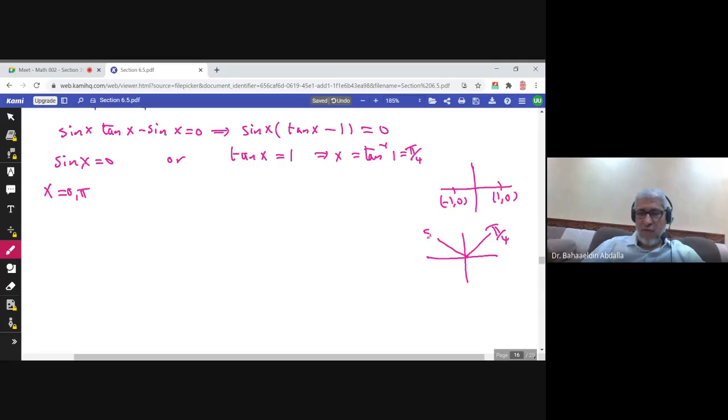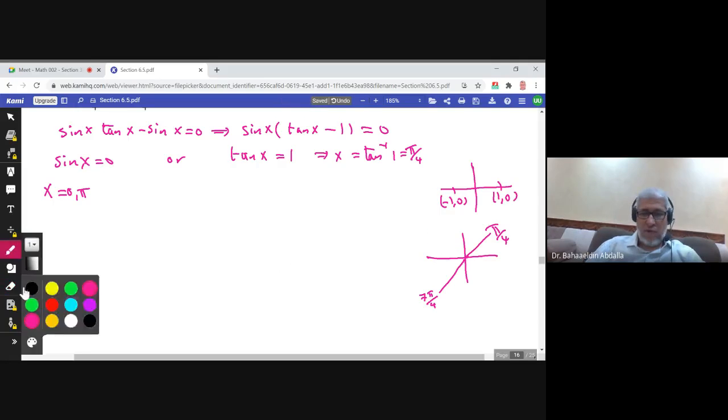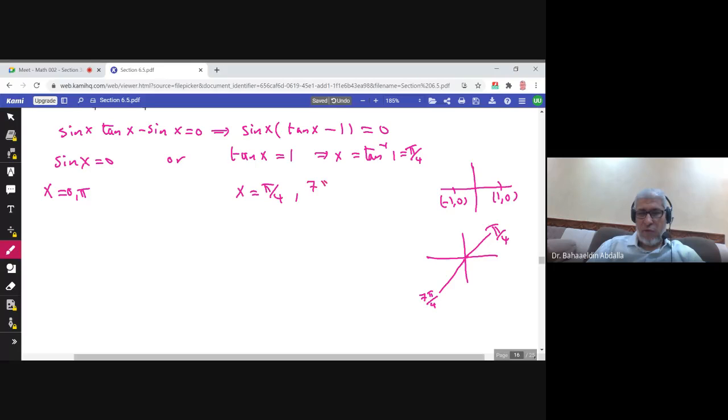We have 4 angles with reference angle pi over 4, but the tan is positive in the first quadrant and in the third quadrant. So the solutions would be pi over 4 and 5 pi over 4. So x here is pi over 4 or 5 pi over 4.